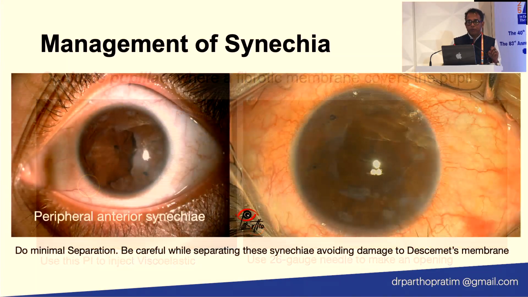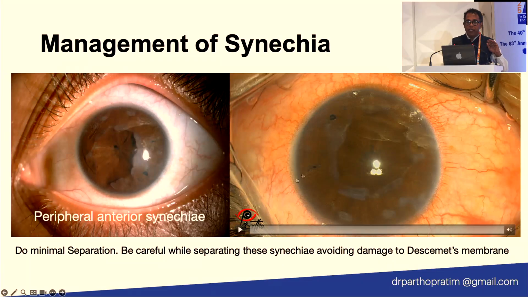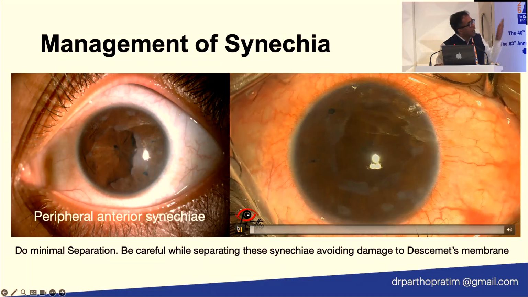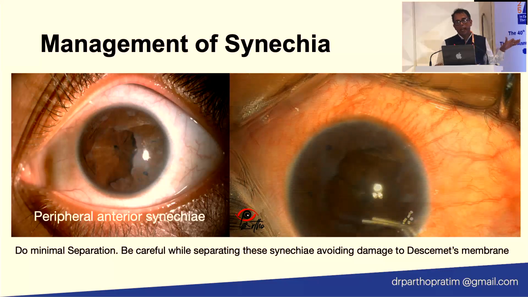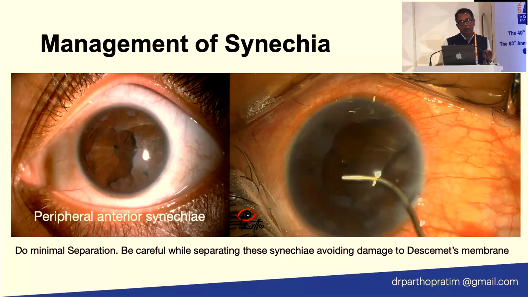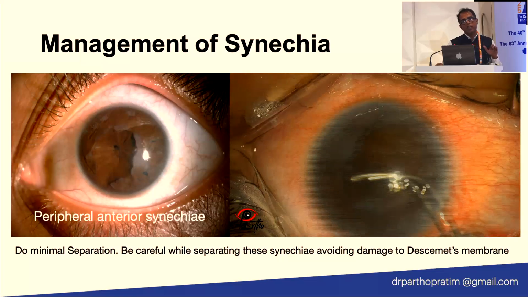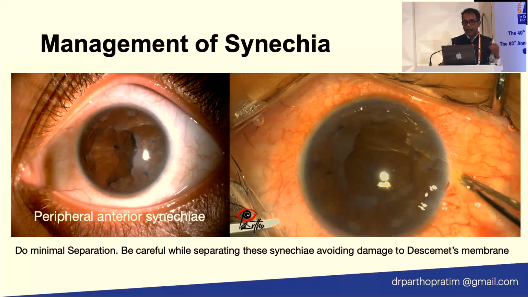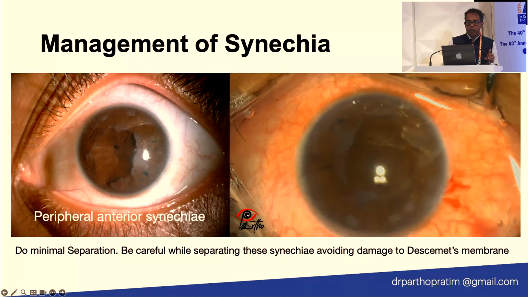And second important thing is the peripheral anterior synechiae. You have to make room, as you can see in this case, you have to make an entry for that, but don't try to make a wide dissection of these membranes, because sometimes it can actually lead to Descemet's membrane detachment also. So try to do minimal separation, try viscoelastic, and if it is not working, then you can take a spatula and try to dissect it.